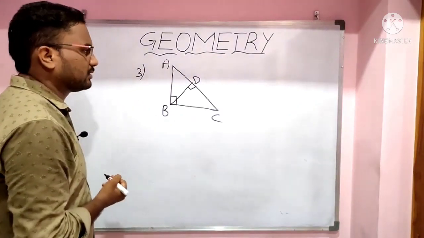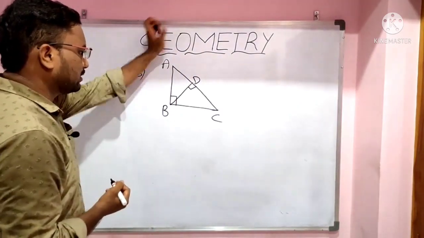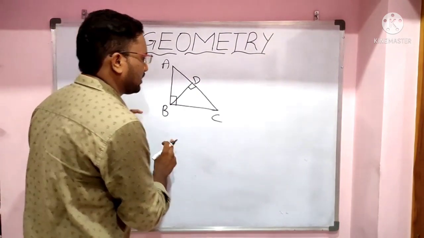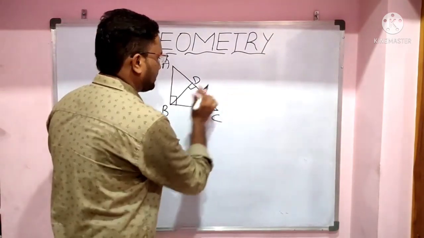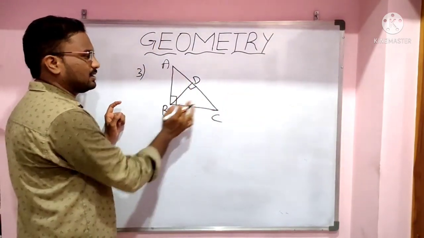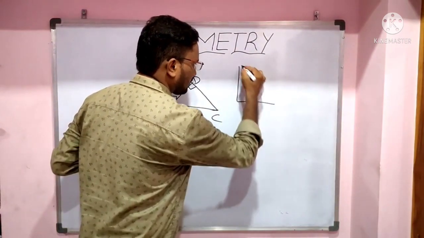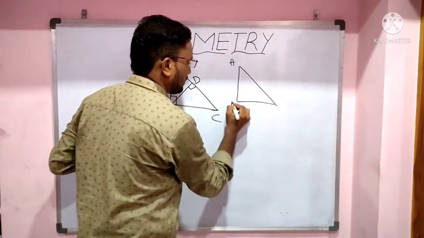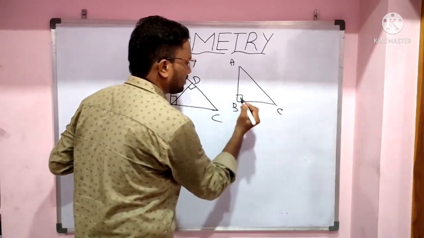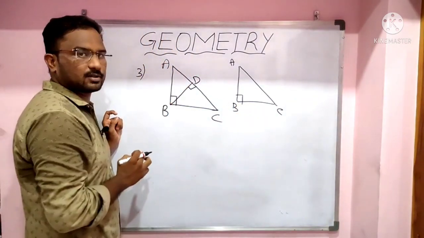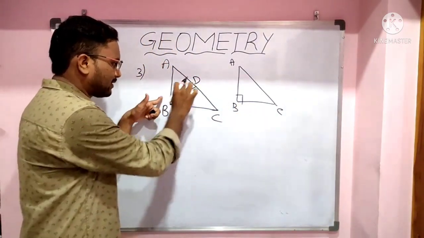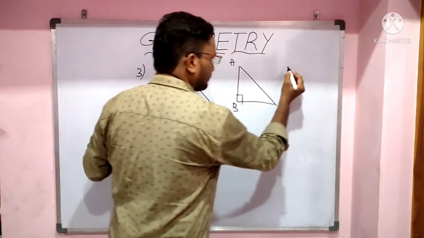So in these triangles, let's take triangle ABC, I will draw ABC, and I will take this triangle BDC.